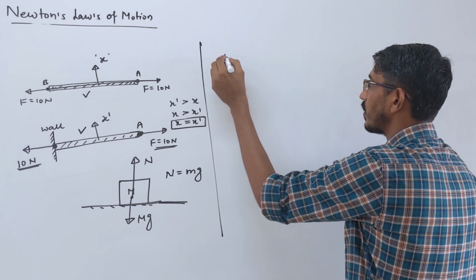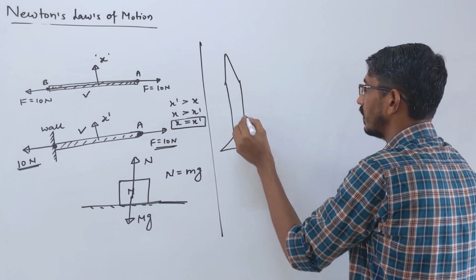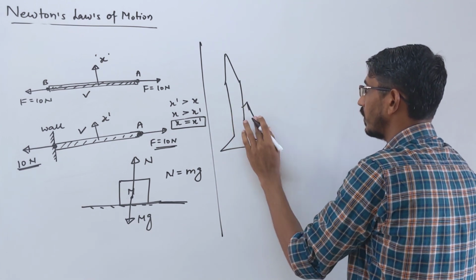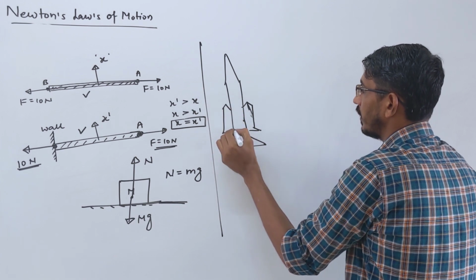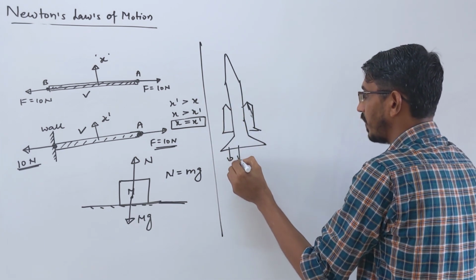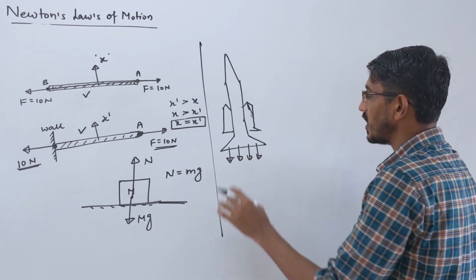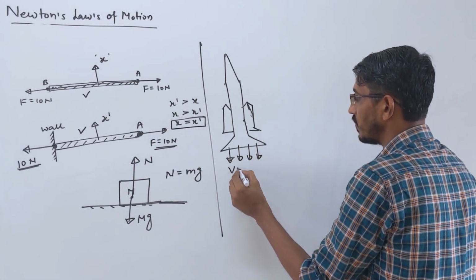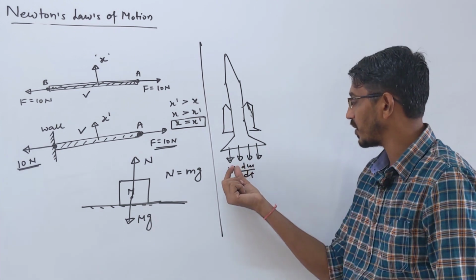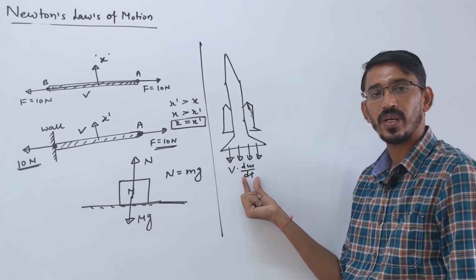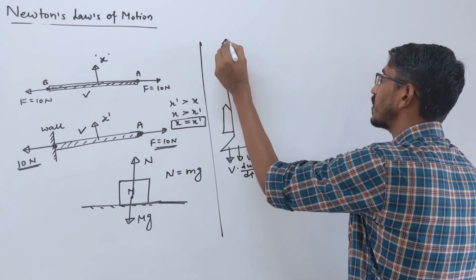Questions we have discussed based on rockets. When a rocket is flying, the gases are burnt and they leave the rocket with some velocity, right? So the gases produce a force. You said the force was V into dm by dt, and why did you say that? Because here it is the velocity of the gases into the rate of fuel burn.